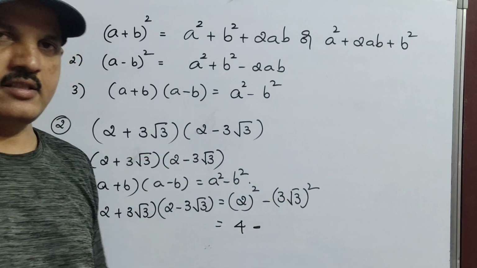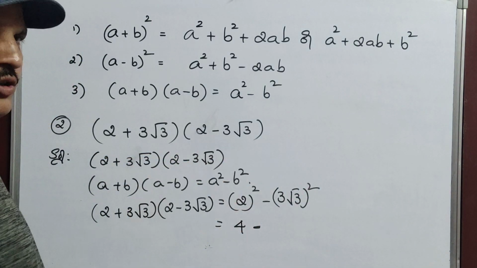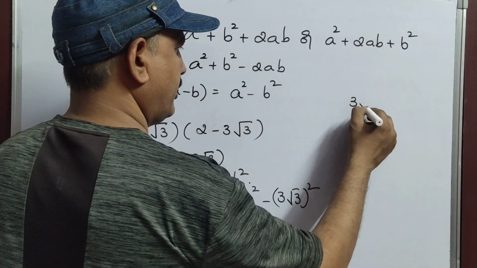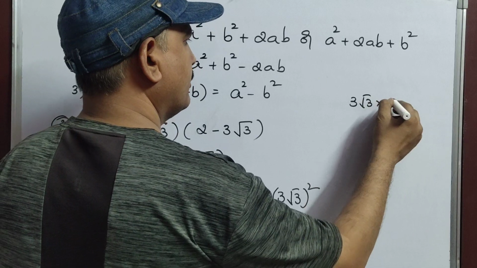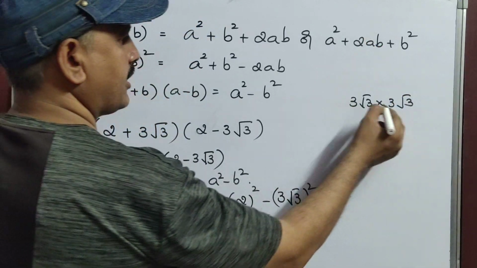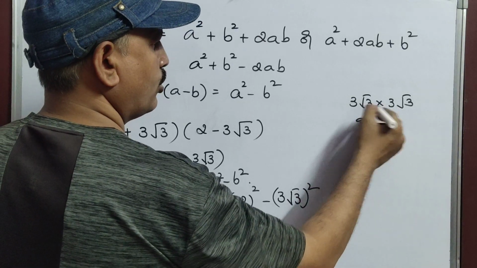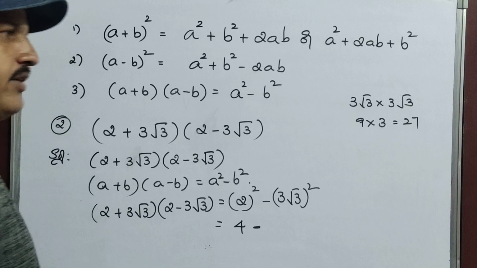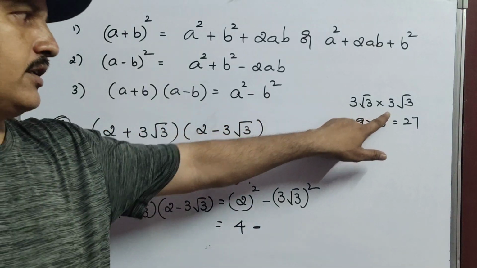If it is like this, go for upward, or if you can do calculation in your mind. 3 root 3 whole square means what? 3 root 3 into 3 root 3. 3 3s are 9.